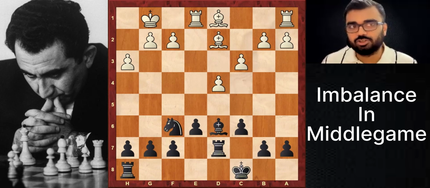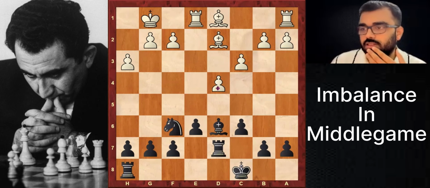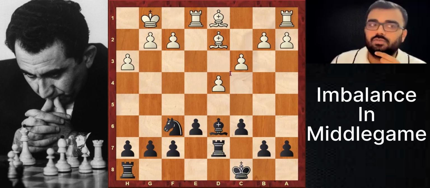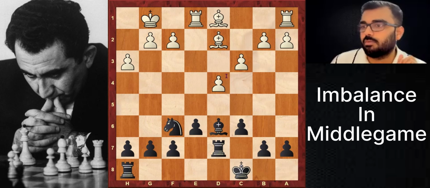Everyone has the imbalance chart, right? Yes, sir. Make a plan out of the imbalance chart. See what you can learn from this position. This is a good method. It will also help you to remember. I memorized all this yesterday and day before yesterday. Minor piece, structure, space, material, files, diagonals, holes, lead in development, initiative, king safety, static versus dynamics. Very good. If you just do this exercise, automatically your brain will remember all these things. This is a good habit.